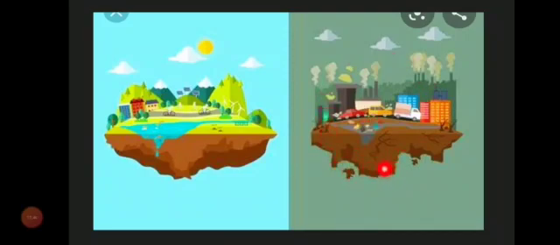You can see here that the environment is very unhealthy. The dirty smoke of the factories is getting mixed with the air. The water is very dirty because people throw rubbish, plastic bags, and empty papers in the water, and this water is not healthy for human beings as well as for the animals.